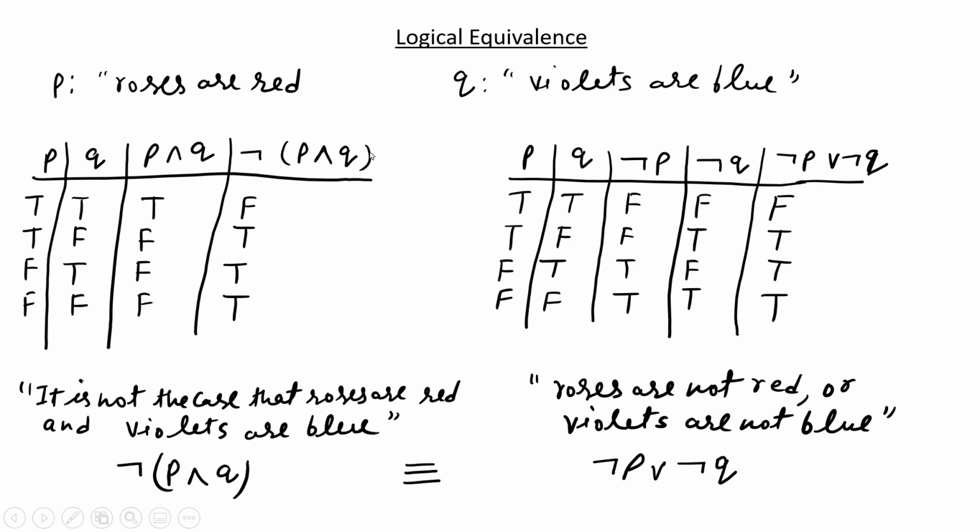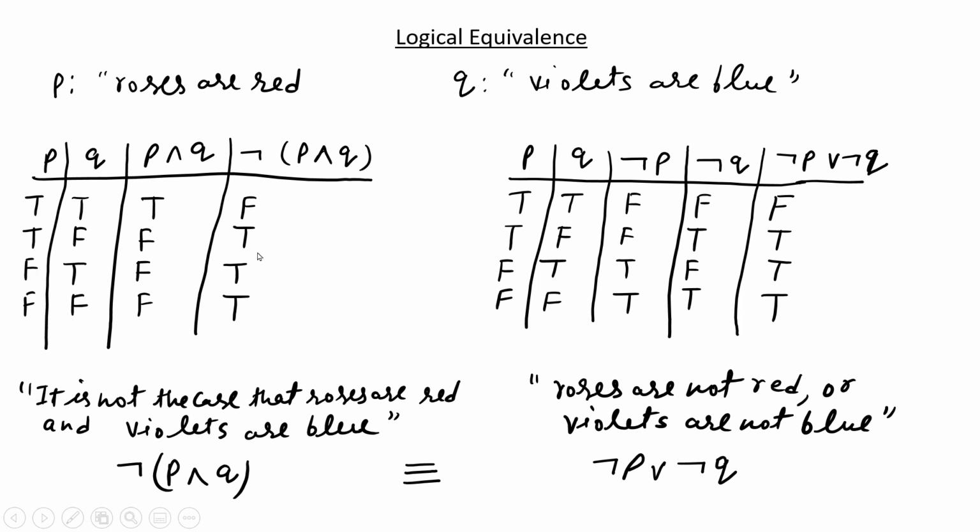So these two propositions, not (P and Q), that is negation of P conjunction Q, and negation of P disjunction with negation of Q, are logically equivalent because they have the same truth values for the combinations in the truth tables.